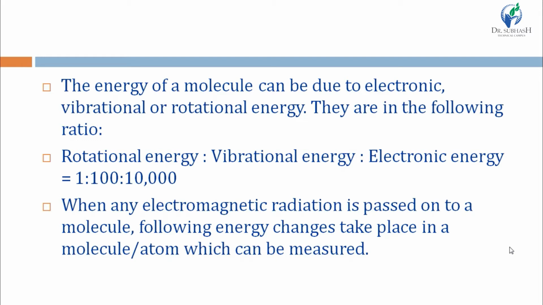Right? And when any electromagnetic radiation is passed on to a molecule or atom, the following energy changes take place, which can be measured.